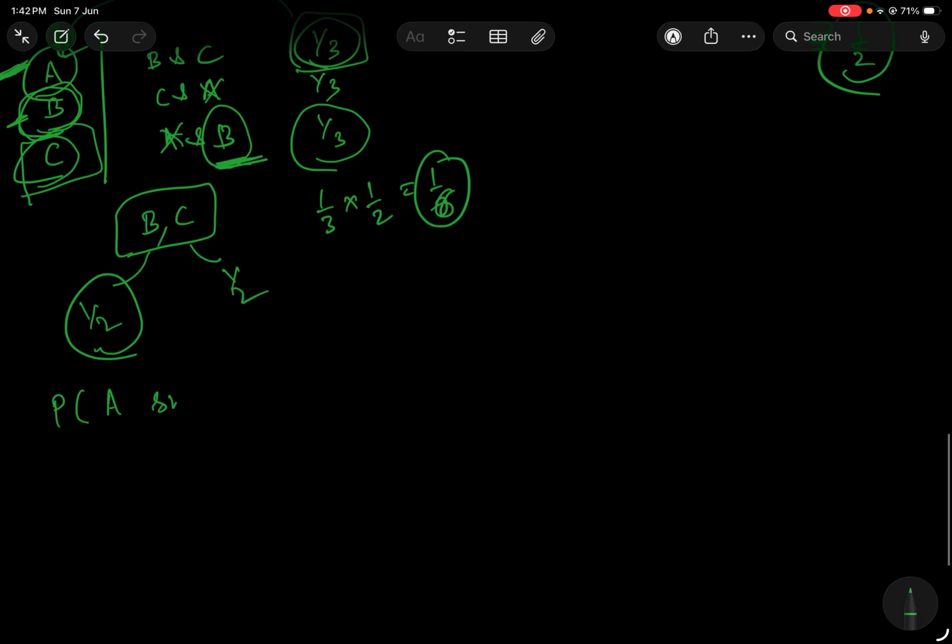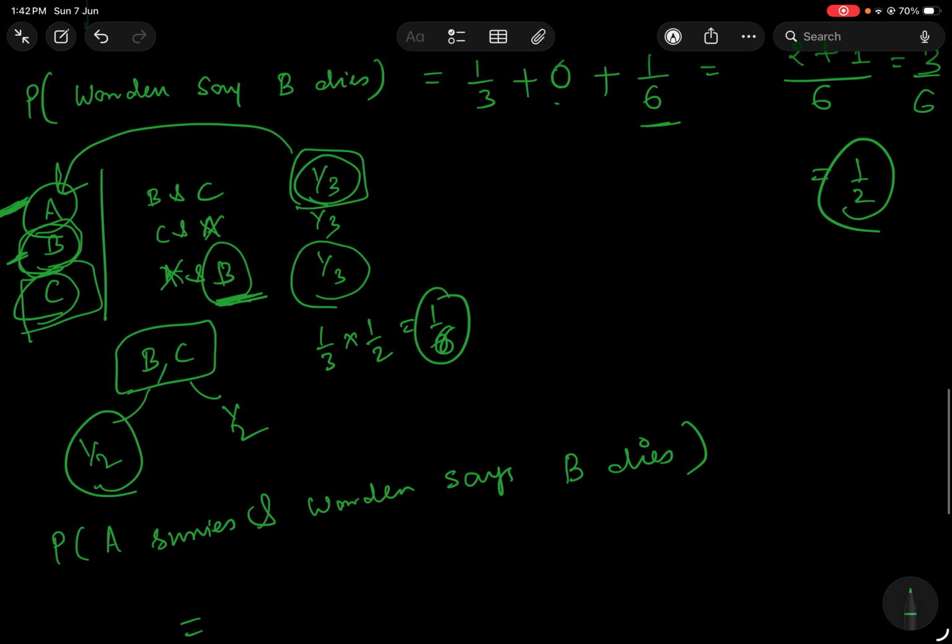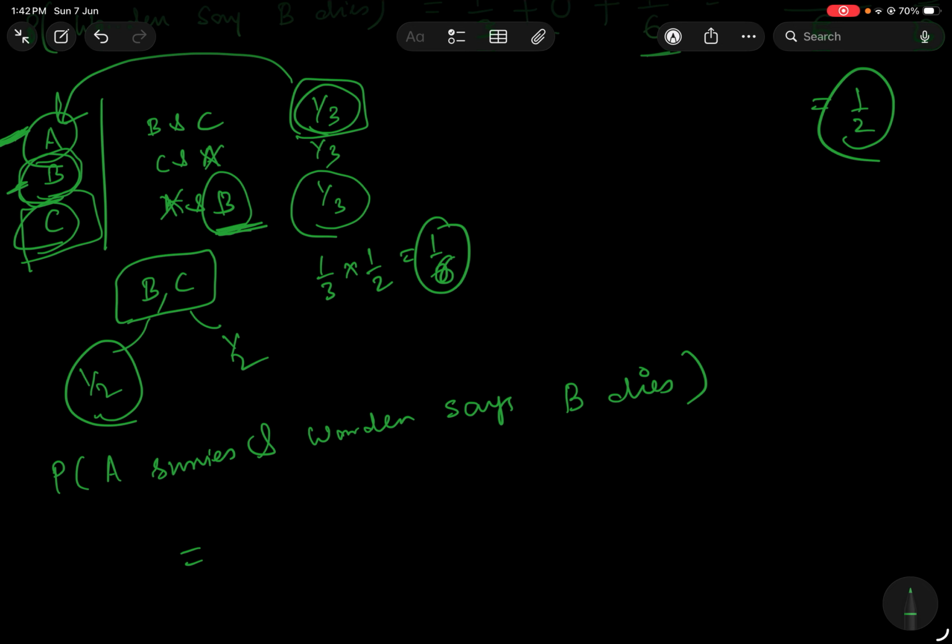A survives and warden says B dies. So the cases are in front of you, right? There is only one case in which the warden says that B will die where A survives, which is this case. The probability of that happening, we have seen, is 1 by 6.